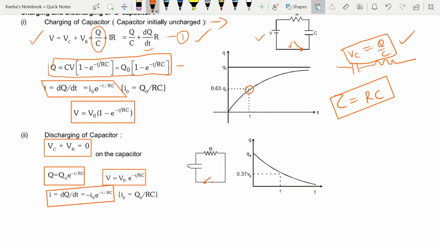Here also the constant tau is equal to RC, known as the time constant. At the time constant, the net charge that is remaining on the capacitor is 0.368 times the original charge.